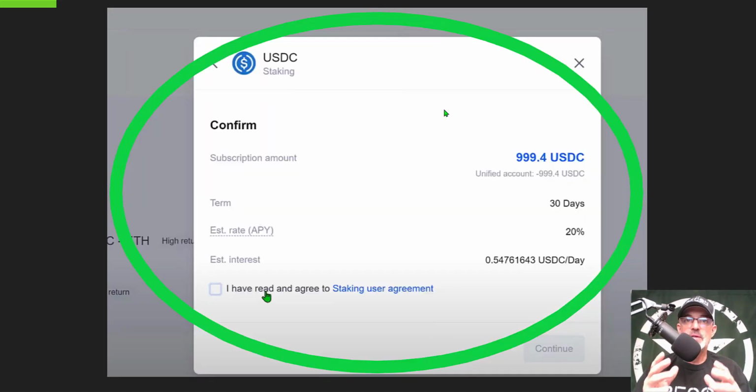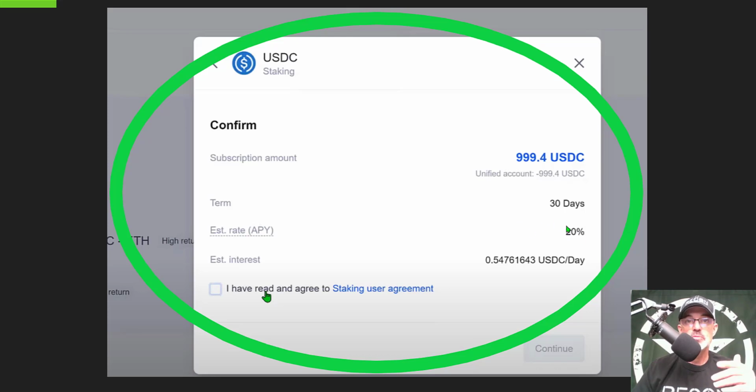Now, with that all being said, when I was actually staking the USDC, you can see that I got a confirmation that the amount I was going to stake was just shy of $1,000. That's all I actually had available at the time on the OKEX exchange. The rest of the funds were tied up in trades, so I staked my maximum amount. I did have the option to stake less. I think the minimum was 1 USDC and the maximum was 5,000 USDC. The term, like I mentioned, was 30 days. The estimated rate of APY was 20%.